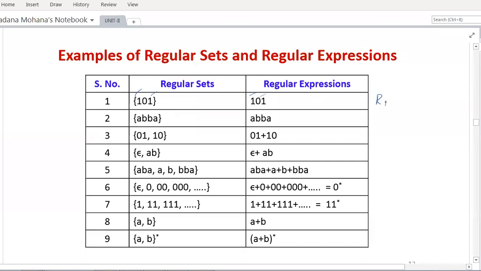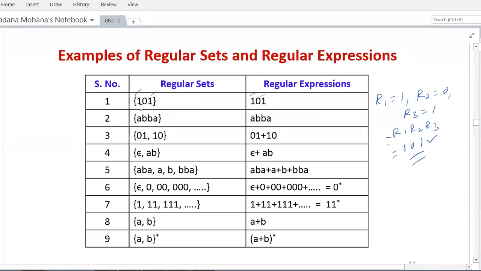Let us take here R1 equal to 1, R2 equal to 0, then R3 equal to 1. Now it is in the form of concatenation, R1 R2 R3, that is equal to 1 0 1. So as per our recursive definition of regular expression, it is satisfying the concatenation operation. So this is the equivalent regular expression.